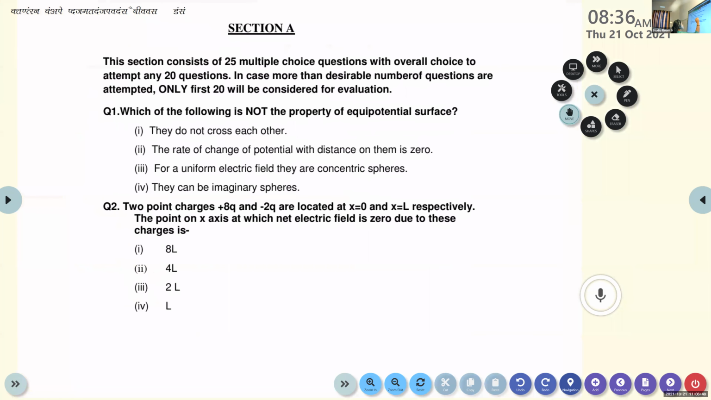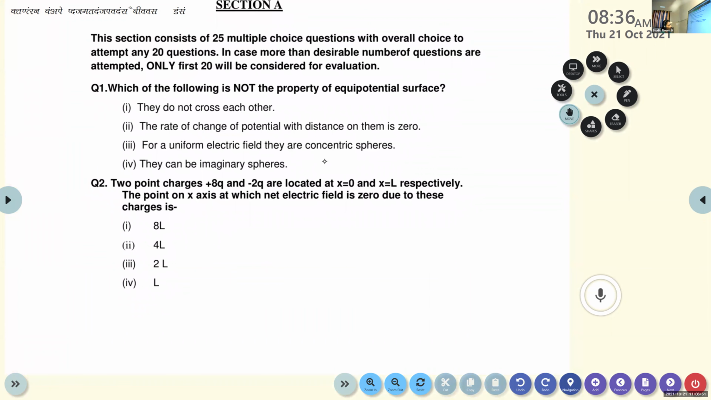So here you have the first question. Which of the following is not the property of equipotential surface? They do not cross each other. The rate of change of potential with distance on them is 0. For a uniform electric field, they are concentric spheres. They can be imaginary spheres. Which is the correct alternative? Not the property of equipotential surface.